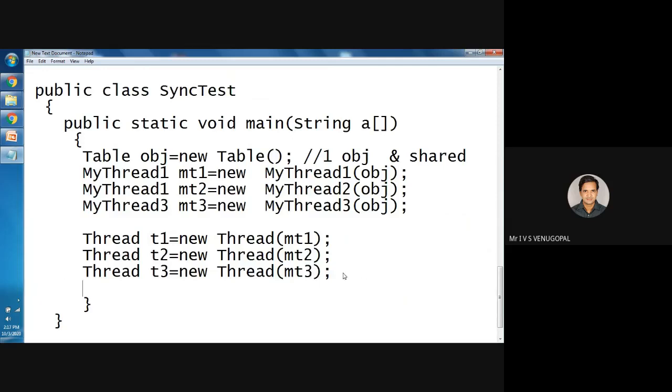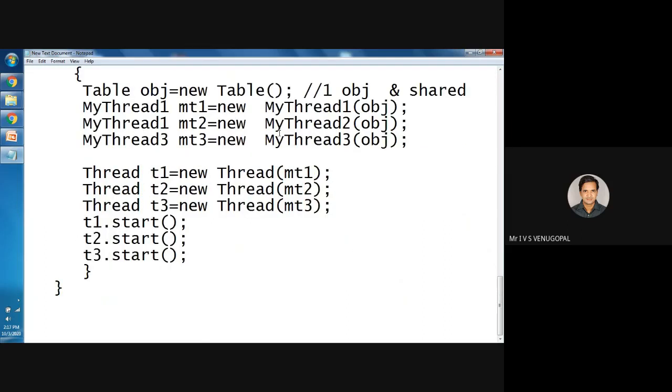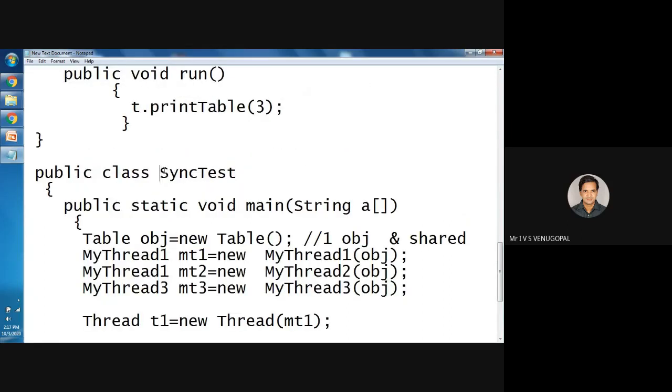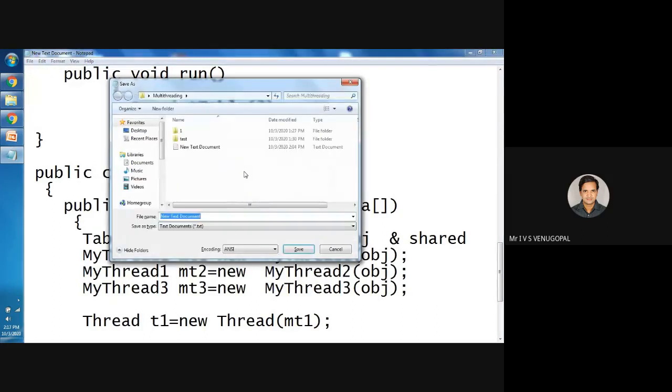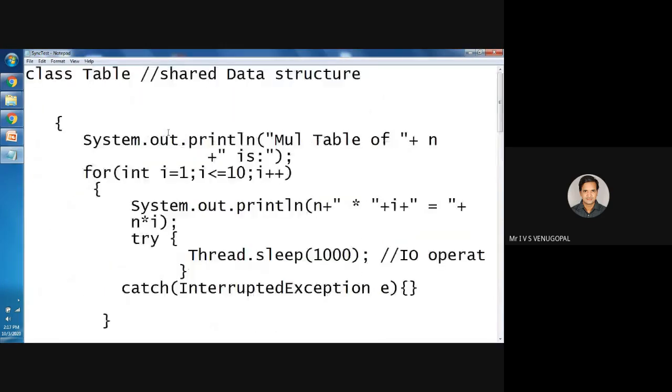Now, in order to start their execution, I need to call the method start. You have seen the life cycle of a thread. Until and unless a thread is explicitly started, the control will not be placed inside the run method. So every thread needs to be explicitly started. Now the 3 threads are created and they will start. Now I'll save this class as SyncTest.java.